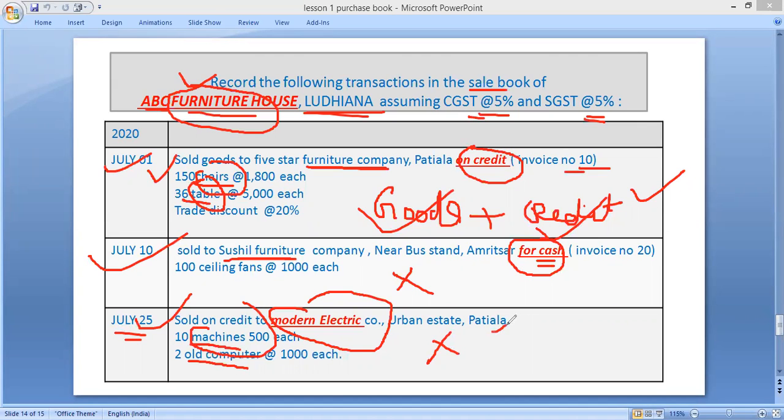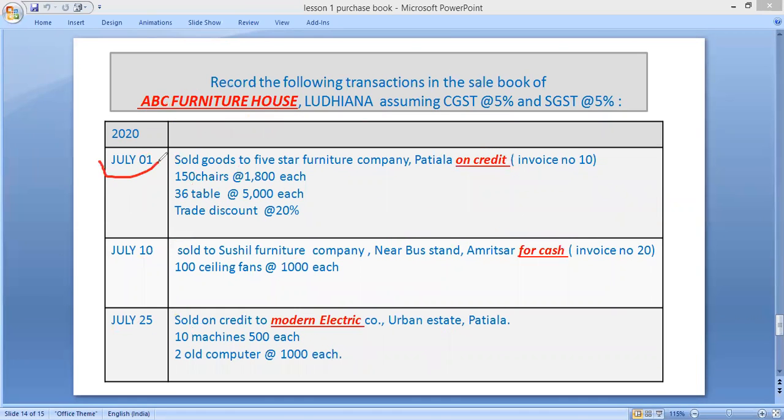That means these are not goods for ABC Furniture House. If these are not goods, this entry will also not be recorded in the sale book. It means only the first entry, that is July 1st, will be recorded in your sale book. Now how to record? We will discuss.